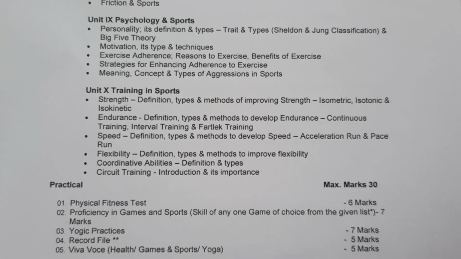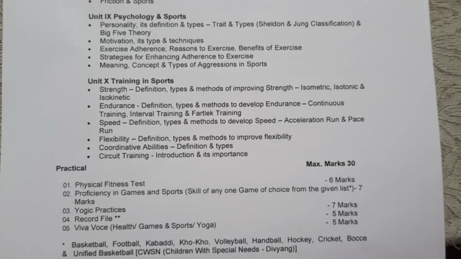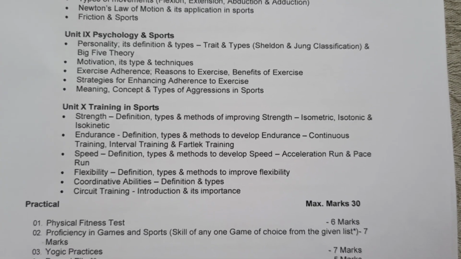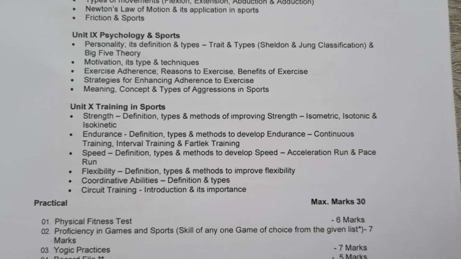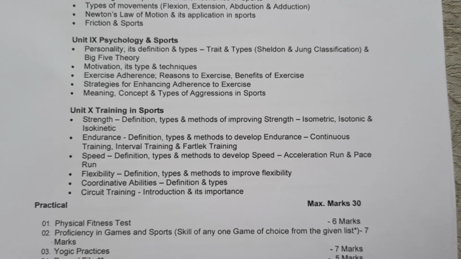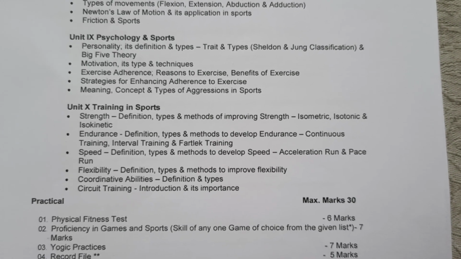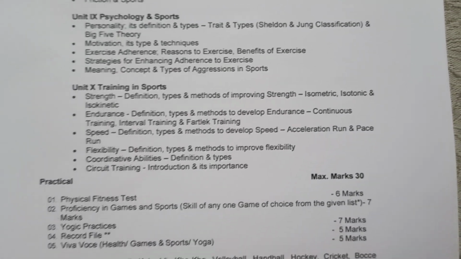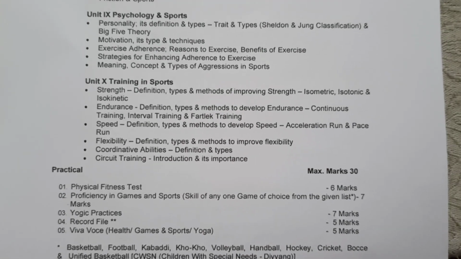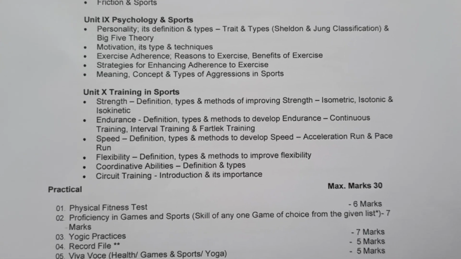Then the last chapter is training in sports. This chapter includes strength, meaning our five physical fitness components, the definition of strength, types and methods of improving strength. In that, we will learn about isometric, isotonic and isokinetic exercises.